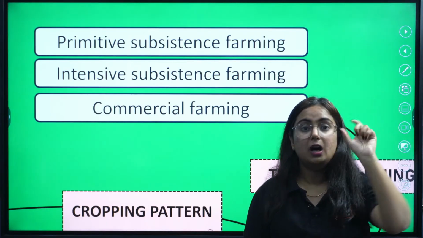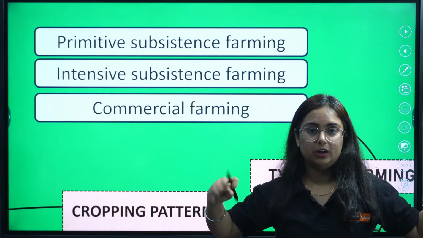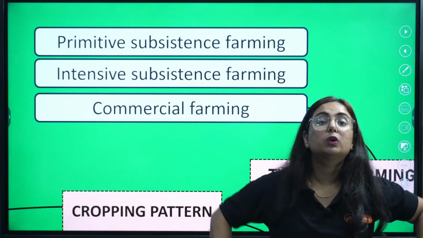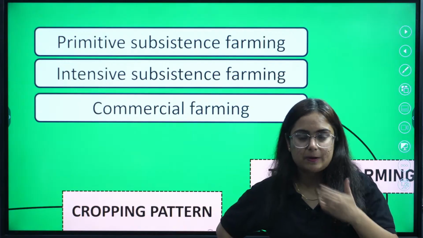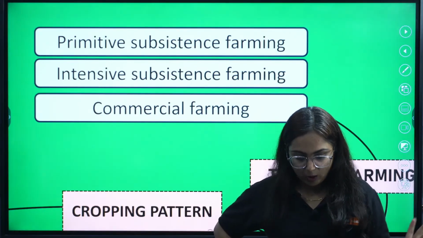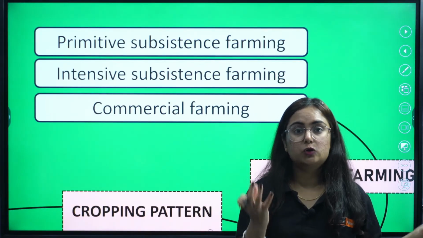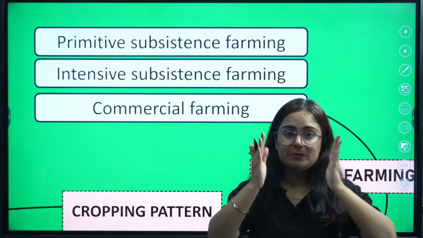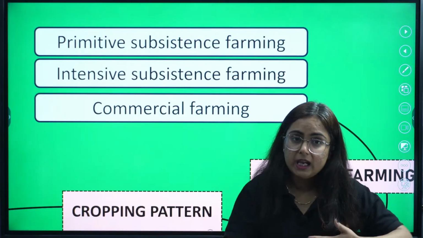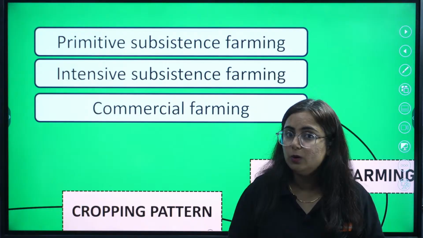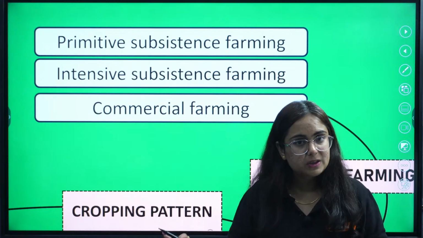3. Primitive. The word primitive itself indicates that it is from the old times. In the older times, simple tools were used like plow, hoe, digging stick. Got this clear? Now what is subsistence? Subsistence means for living. So the farming in which crops are grown for their basic requirement, for their subsistence, and old tools are used: plow, digging stick, hoe, etc. Done with the primitive subsistence.